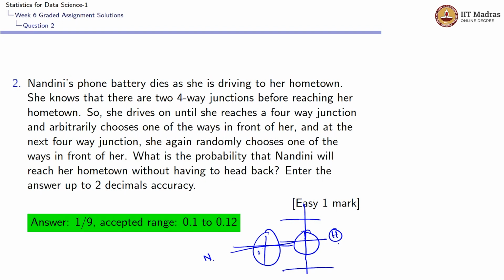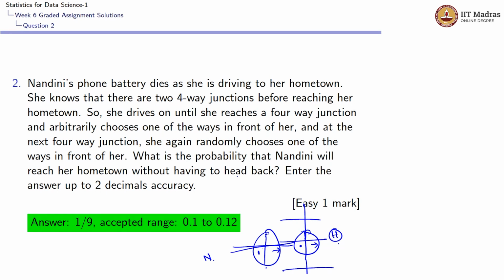And from here on, she will be choosing any one of the upcoming ways, either this way or the straight way. And then again at the next four-way junction, she again randomly chooses one of the ways in front of her. At this junction also, she will be choosing any one of these ways, either to the left, to the right, or straight ahead. What is the probability that Nandini will reach her hometown without having to head back?